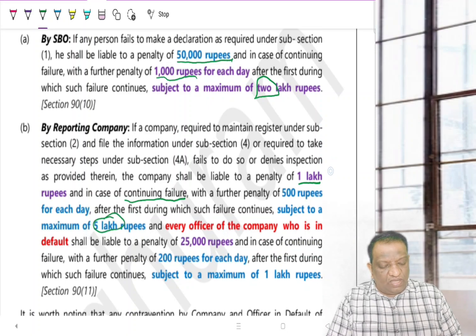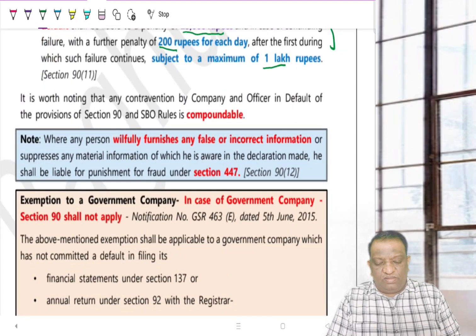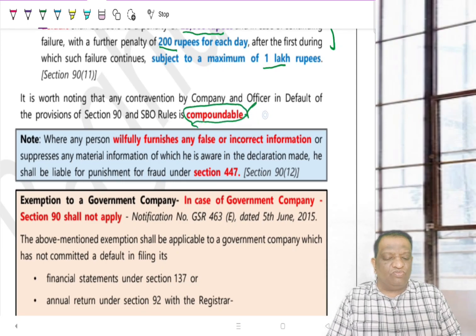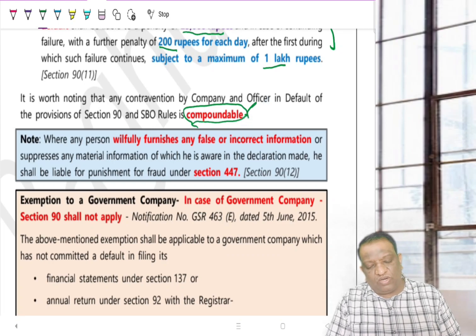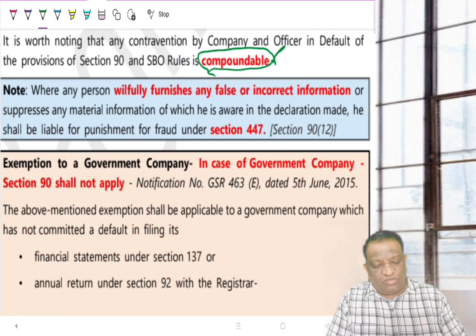This is on the company. And for every defaulting officer, in the place of 1 lakh, 25,000 will come. In the place of 500, 200 rupees will come. And the 5 lakh would become 1 lakh. So these are the amounts on the defaulting officer, and the others are on the company. That's all with regard to penalties. It is worth noting that section 90 offences are all compoundable. He may not question you further on what is compoundable and non-compoundable, but let's restrict to the level you require.